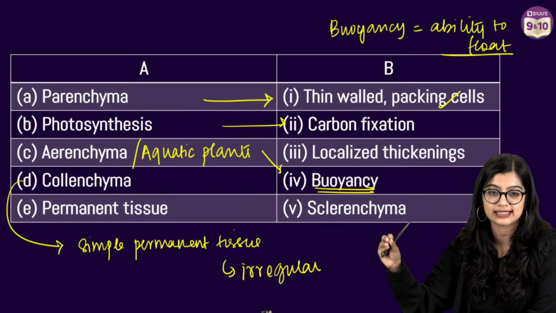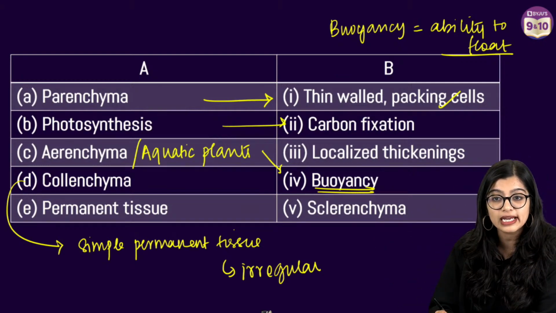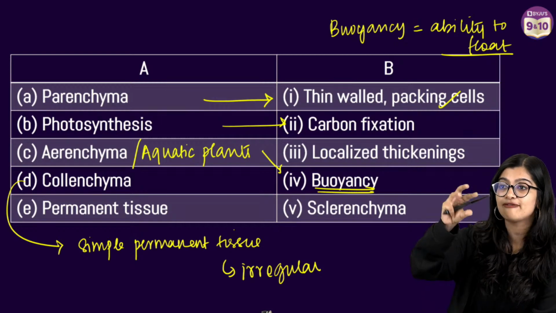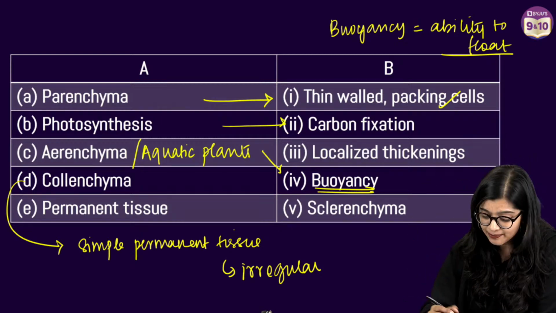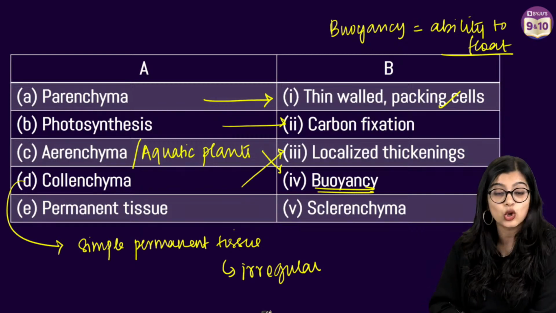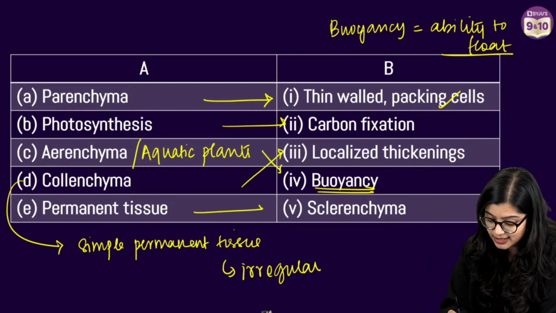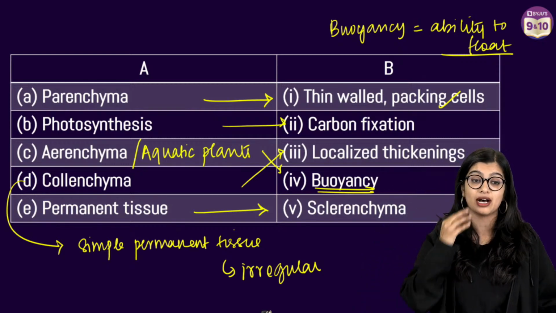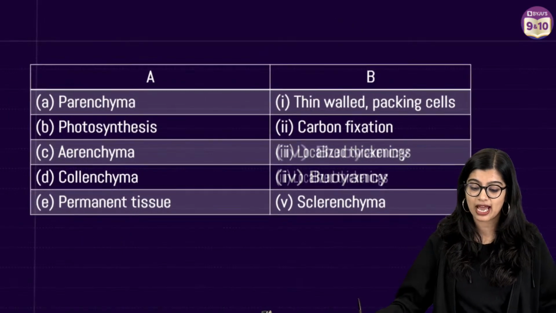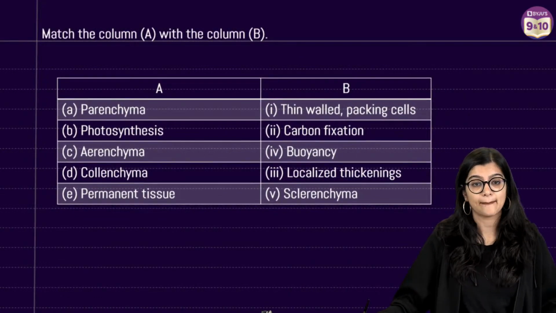The depositions are not uniformly distributed, but rather they are found in certain regions, or they are localized, right? Which is why the correct match is localized thickenings, leaving us with a type of permanent tissue here, which is nothing but sclerenchyma. So with this, everybody, we have made our correct match.